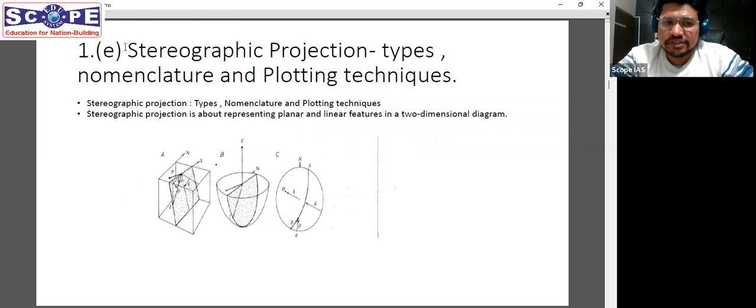Yes, this one question was a little complicated because it is application based. Stereographic projections, as we know, are a very conventional part of our syllabus. They are directly mentioned in the syllabus in two places, one in crystallography and the other in structural geology. Here they asked about stereographic projection in structural geology: types, nomenclature, and plotting techniques. Of course, what stereographic projections are and how they are made is usually covered everywhere. You can cover that from any particular source.